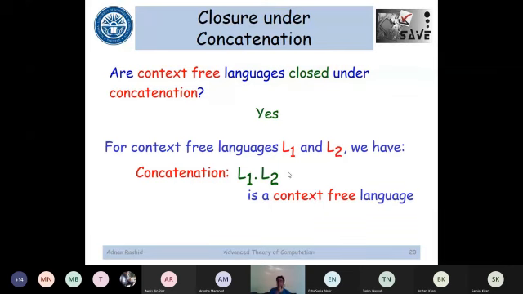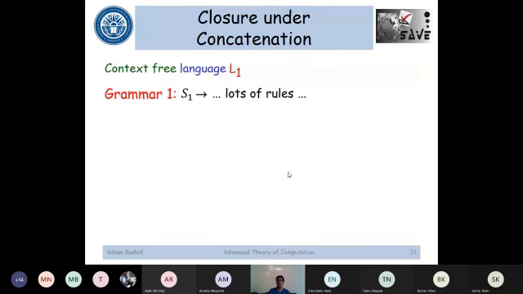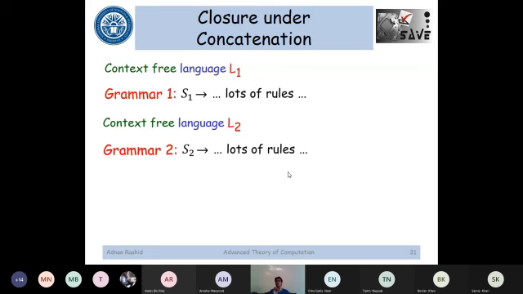That is quite simple, as we did for the case of union. You take context-free language L1, so definitely you can design a grammar G1 having S1 as the start variable, and then you have a lot of rules as well. Similarly for language L2, you can design grammar 2, which has a lot of rules as well, but the important thing is it has S2 as the start variable.